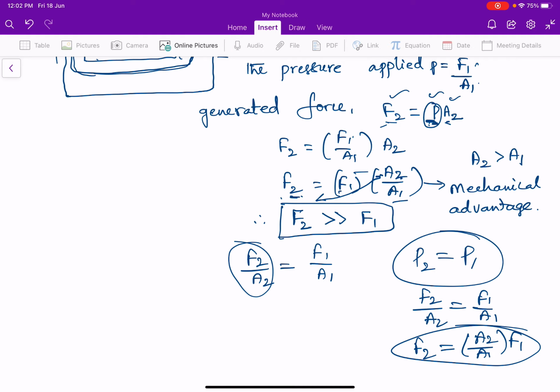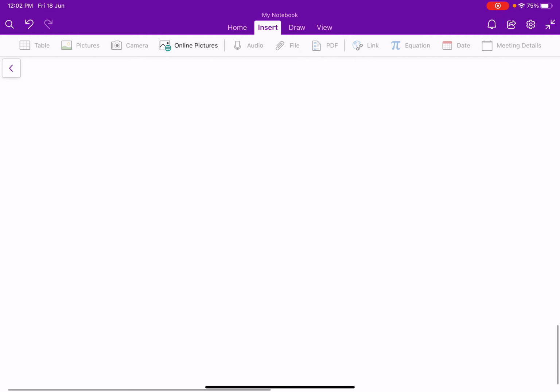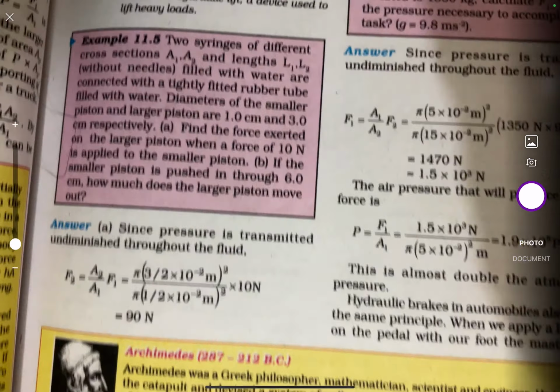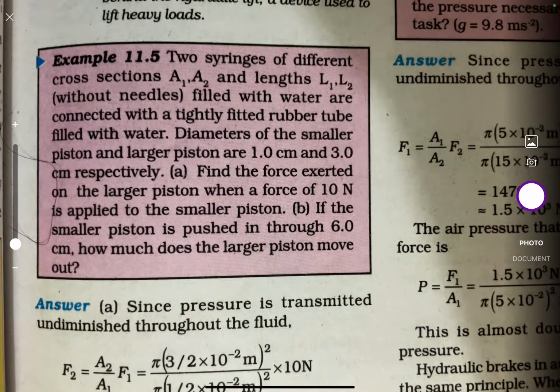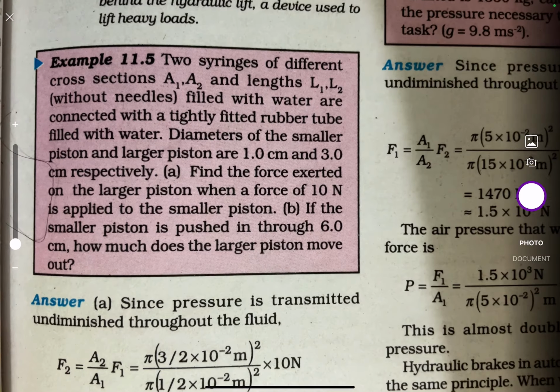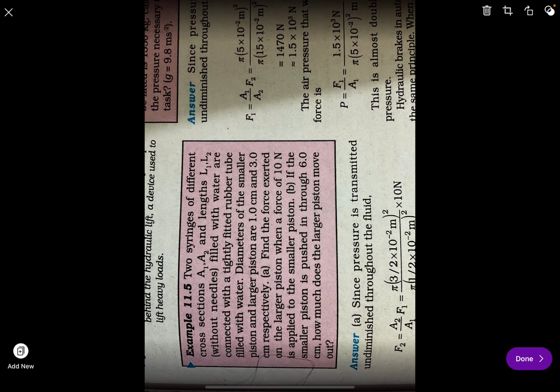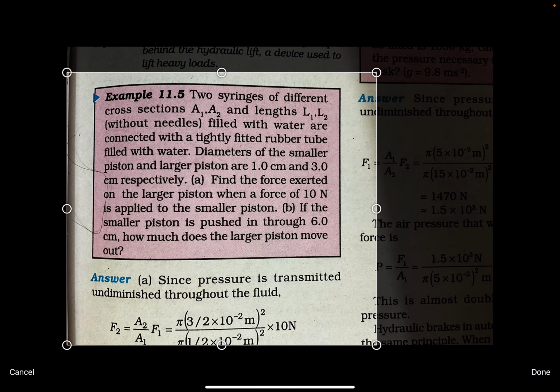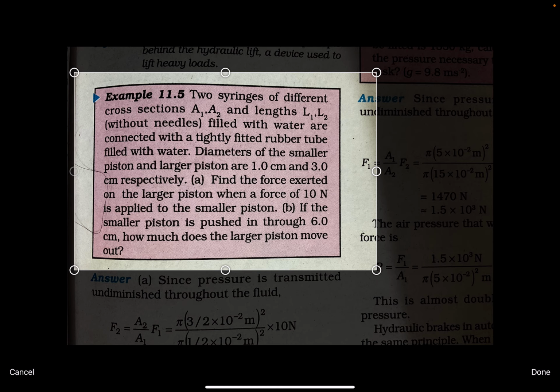Now we are going to discuss some examples. Example number 5 is about two syringes.